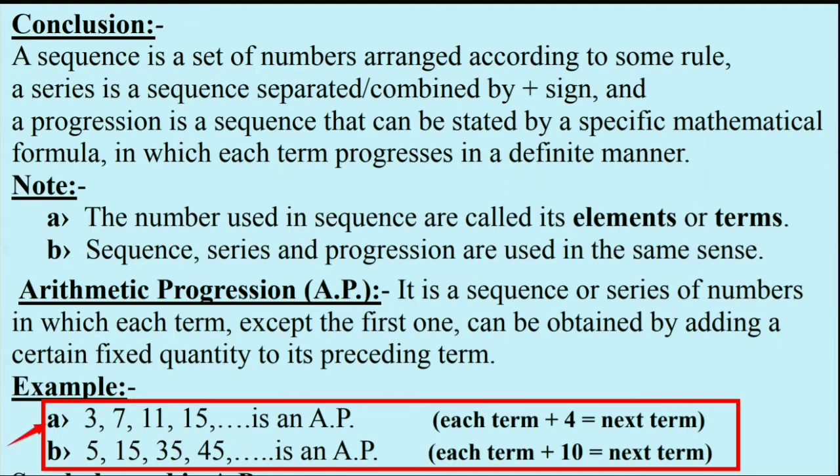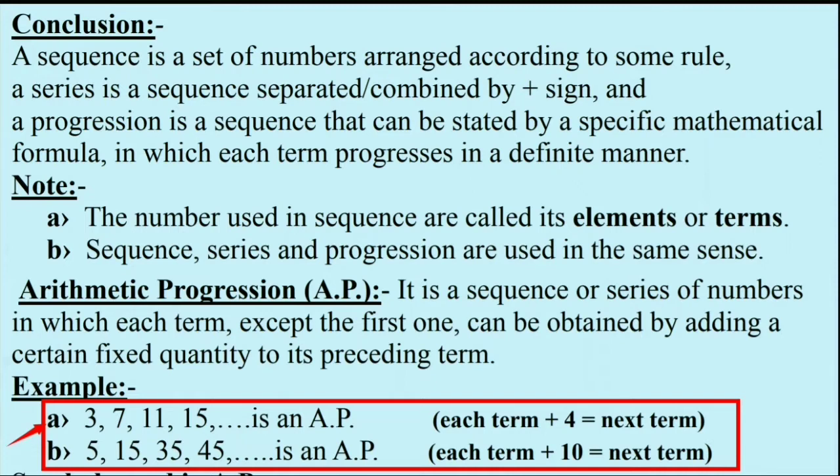The first example A, the numbers are 3, 7, 11, 15 and so on. And we observe that the first term 3 plus 4 is the second term 7. Second term 7 plus 4 is the third term 11, and 11 plus the same value 4 returns the next term, the fourth term, that is 15.